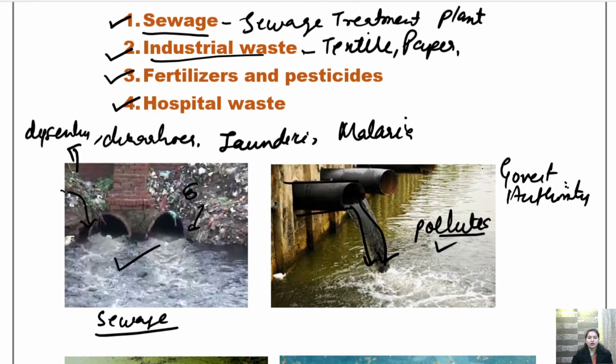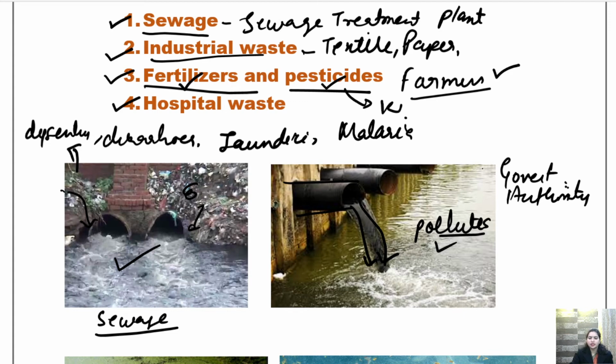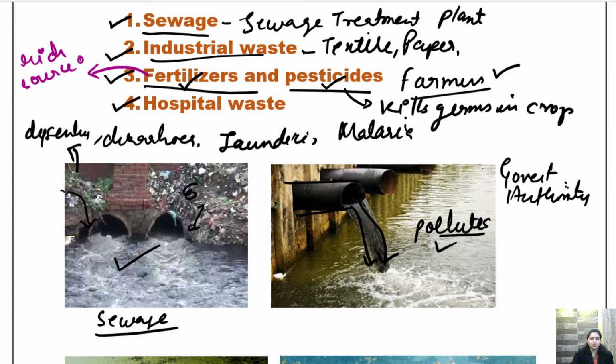Now, moving ahead, fertilizers and pesticides. So children, we know that farmers, in order to improve their crops, require fertilizers and pesticides. Pesticides kill germs in the crop, whereas fertilizers are a rich source of nutrients for crops.